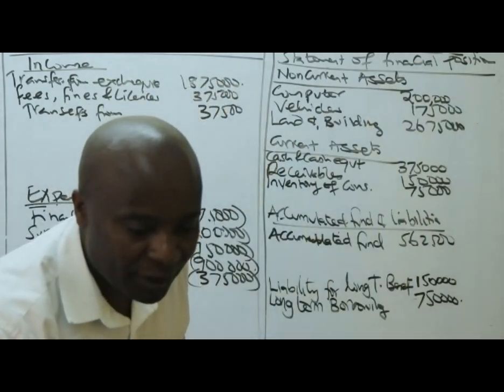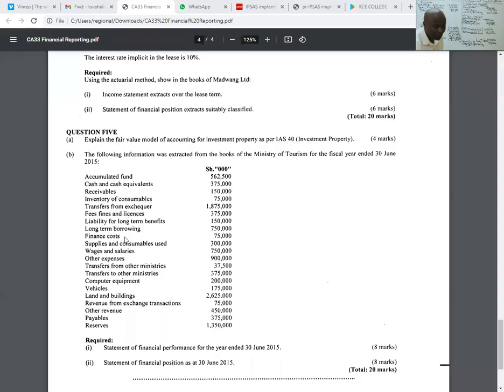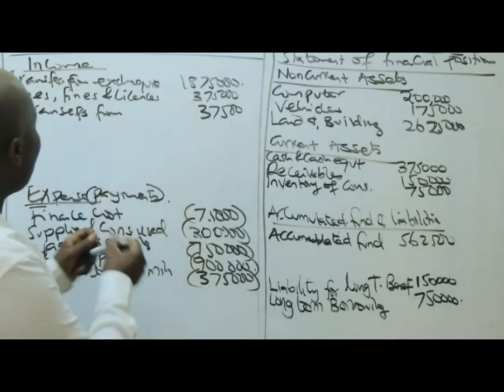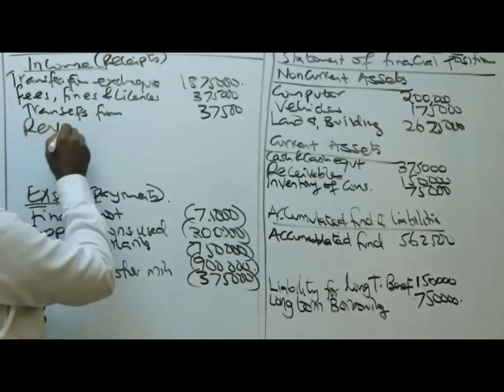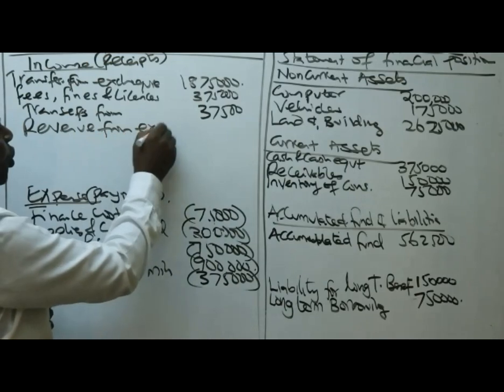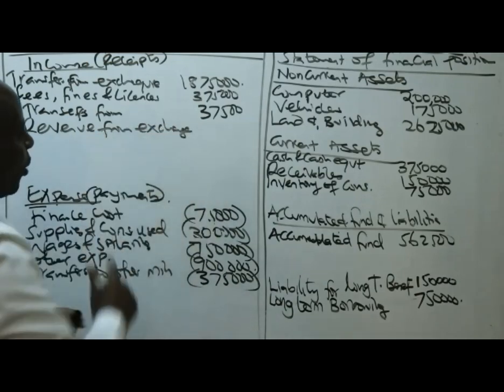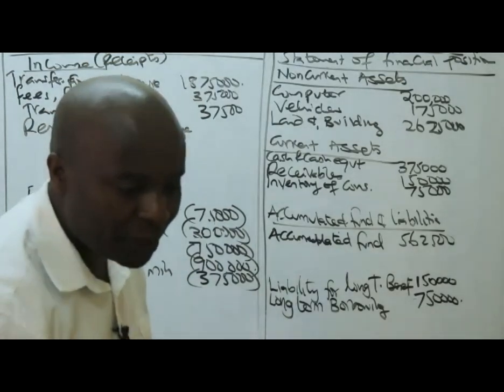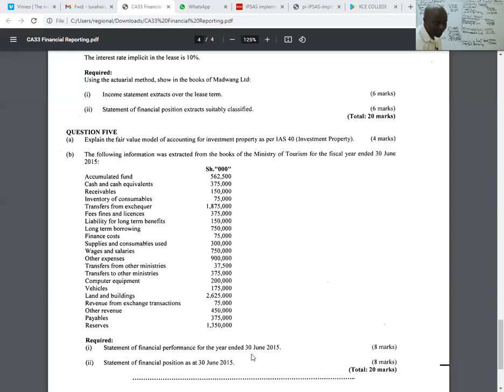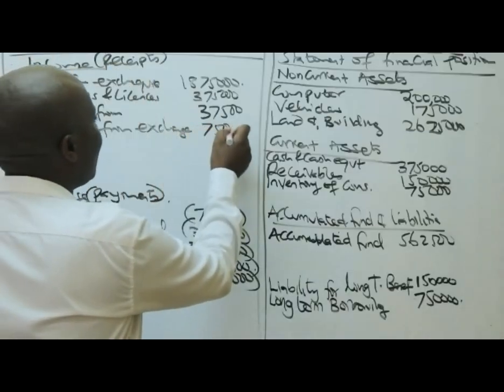Land and buildings, right? Now from there, ladies and gentlemen, we have the next one, 2625. This is supposed to be 262,500, not 75. The next one is revenue from exchange transactions, 75,000 revenue. That will fall under our incomes or receipts. I'll be able to define for you what this means. So how much are we talking about? We are talking about 75,000.